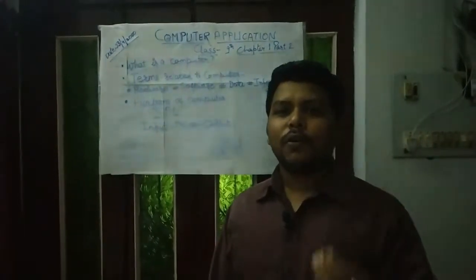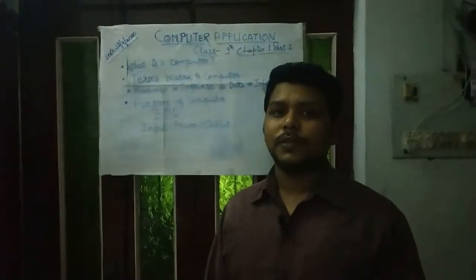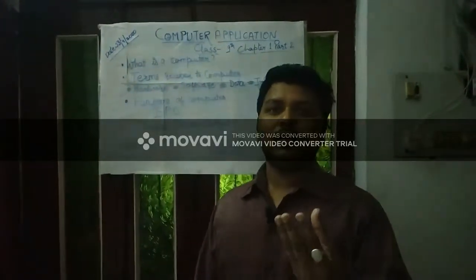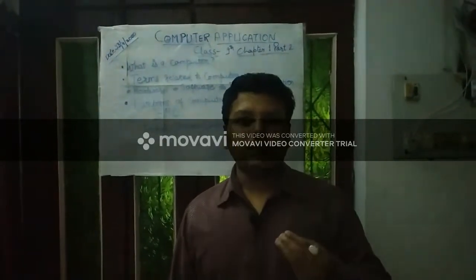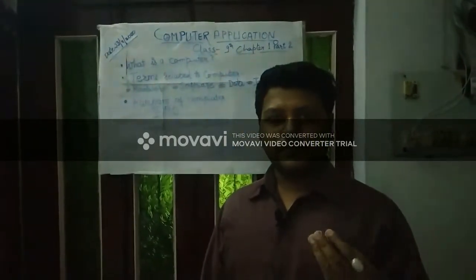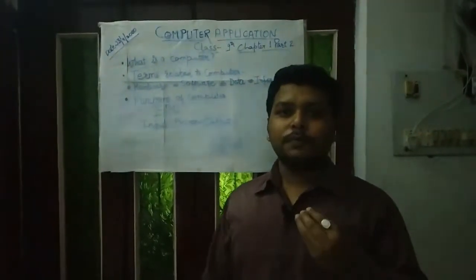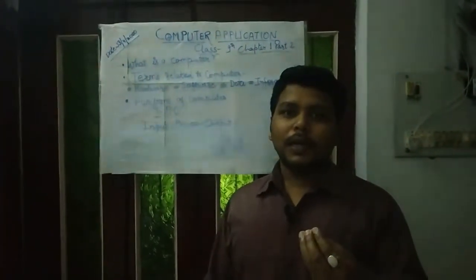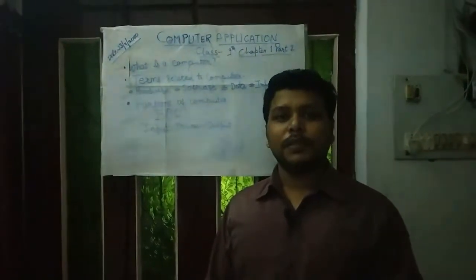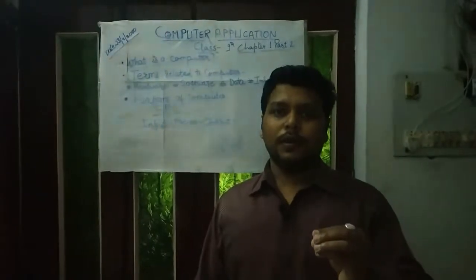And the next is data. Data is a raw form of information. It is not a complete information. It is like if we want to make a chapati, then wheat flour is the raw form or data, and the chapati is information, which means it is a complete, meaningful piece of information.